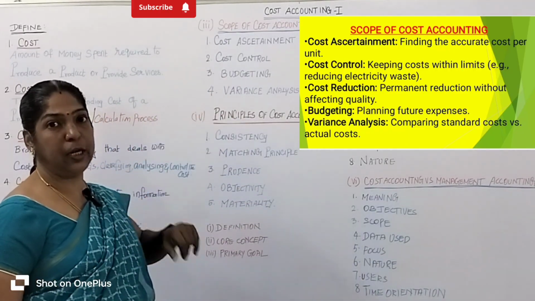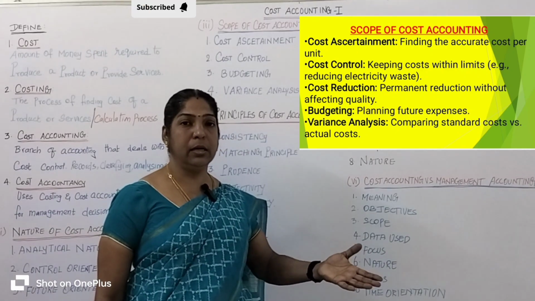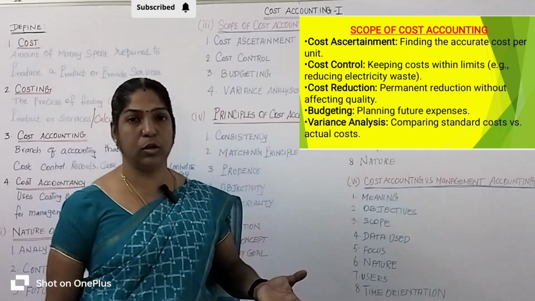Let's come to budgeting. Budgeting means planning the income and the expenditure of the company. I will explain with a suitable example.